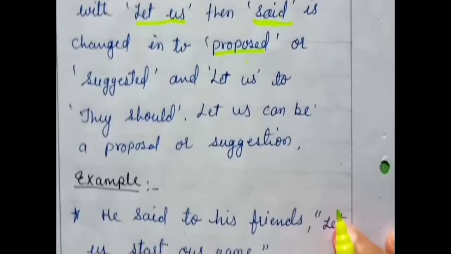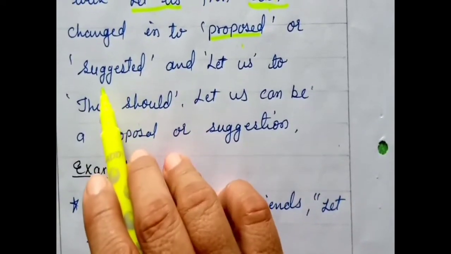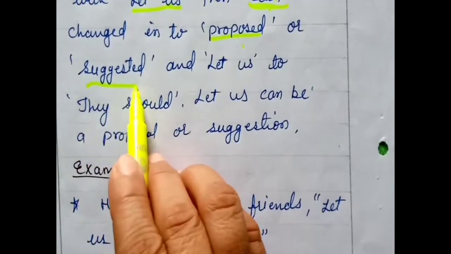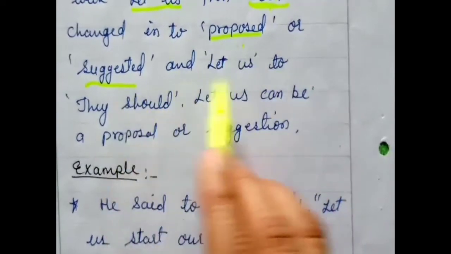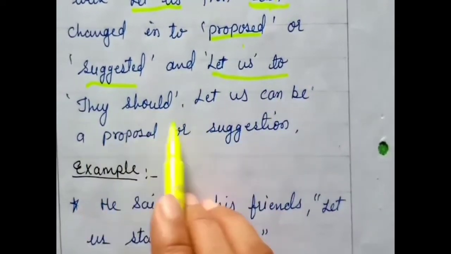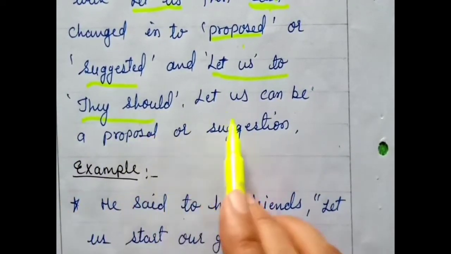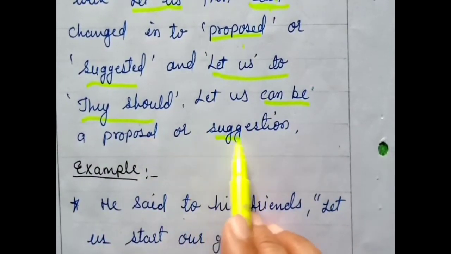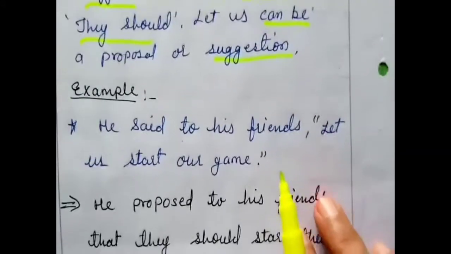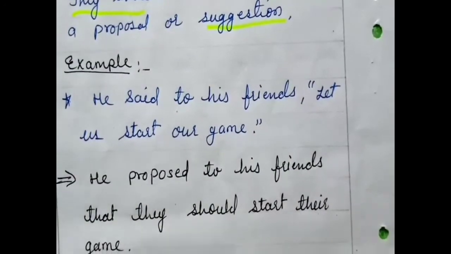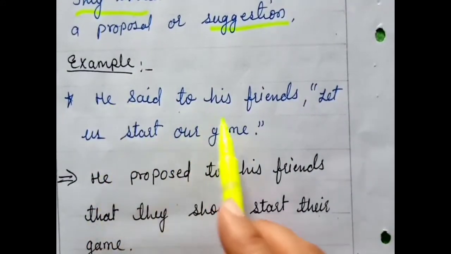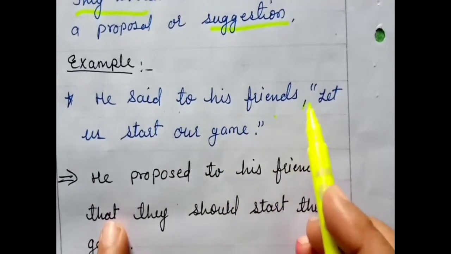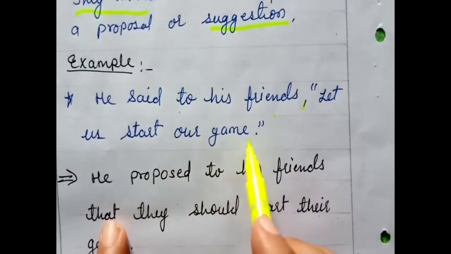Okay. So how could we change it? We could change it like suggested, and let us to, like this. Let us can be a proposal or a suggestion. Let's see the example. With example you can learn easily. The first example is, he said to his friends, "Let us start our game."